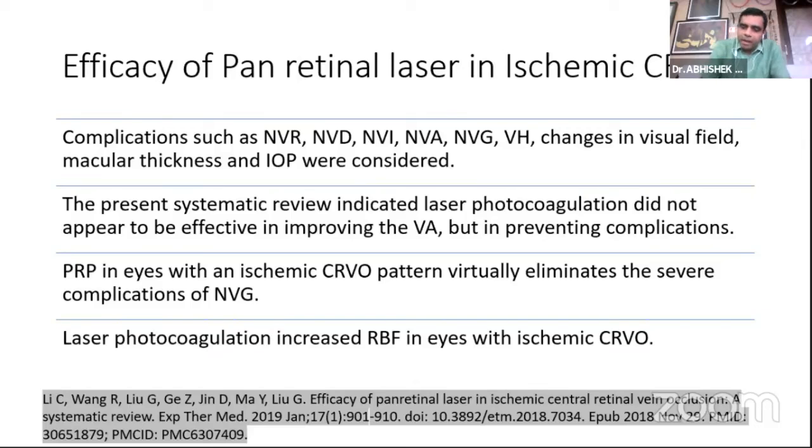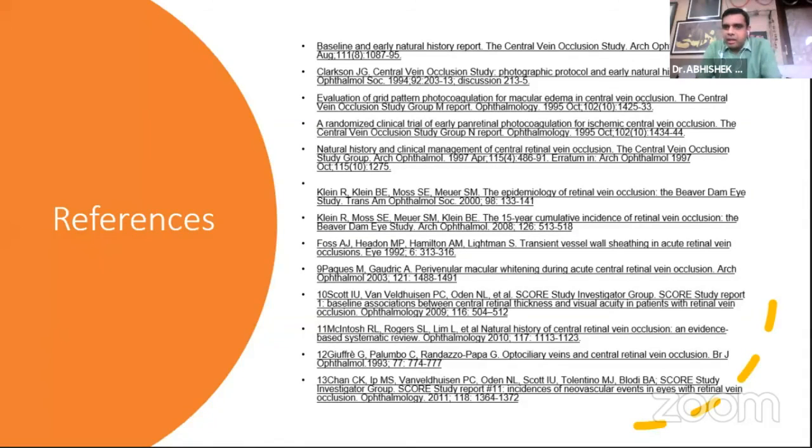So I would like everybody to take this point from this presentation, that the PRP is important to be done at the right time. And with the anti-VEGFs for macular edema, I don't think right now we should be going for grid macular photocoagulation.